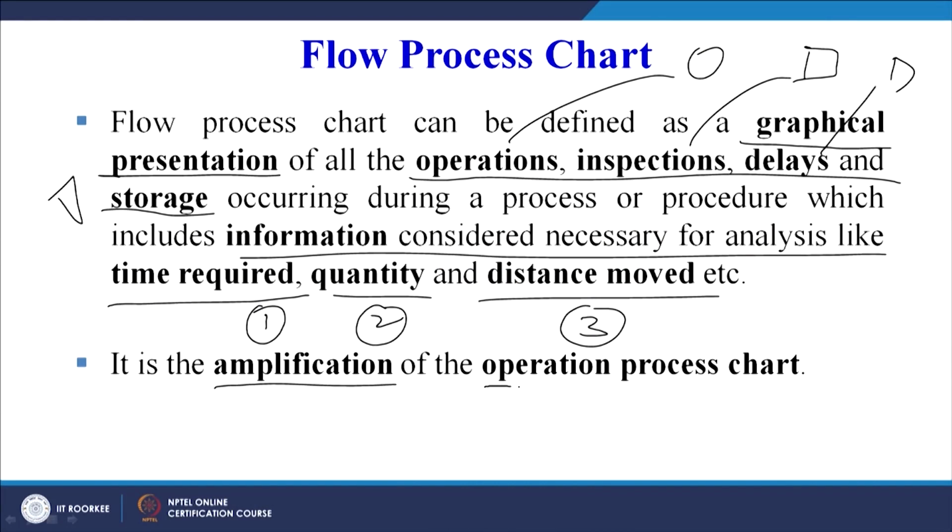So we will try to see one example today. It is an amplification of the operation process chart, so it gives you more details as compared to the operation process chart, and more symbols, or a more detailed analysis can be carried out in case of the flow process chart.